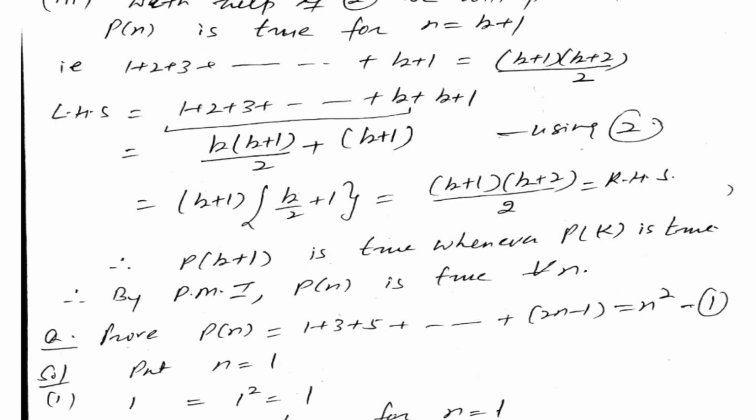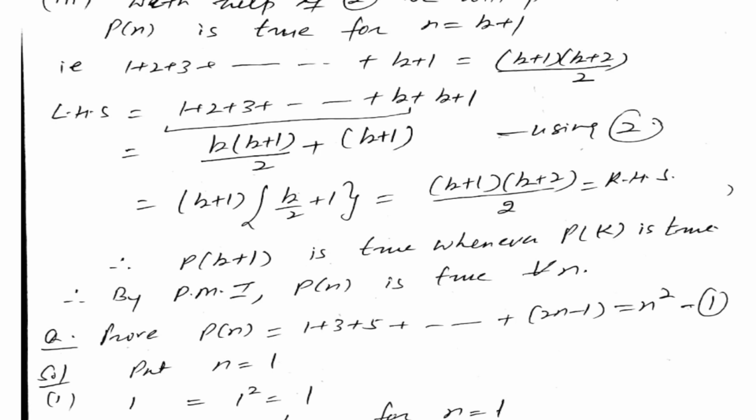Now again k plus 1 is common. You can take it common. We are left with k by 2 plus 1. Simplifying, we are getting k plus 1 as it is. Taking LCM, k plus 2 by 2. That is our what? Right hand side. So it means we have proved that left hand side equal to right hand side. Therefore Pk plus 1 is true whenever Pk is true, because in this we have used 2. So therefore by PMI, Pn is true for all n.